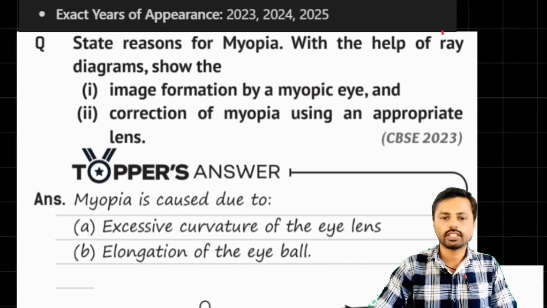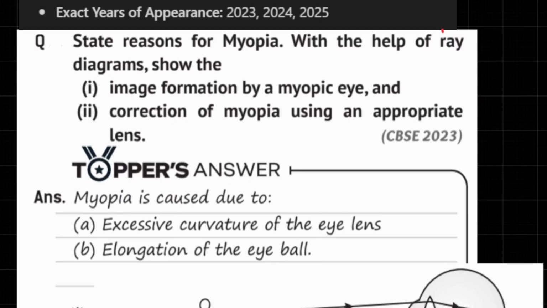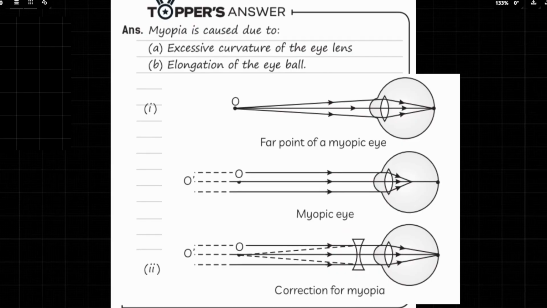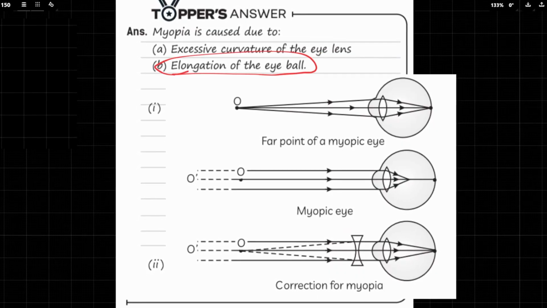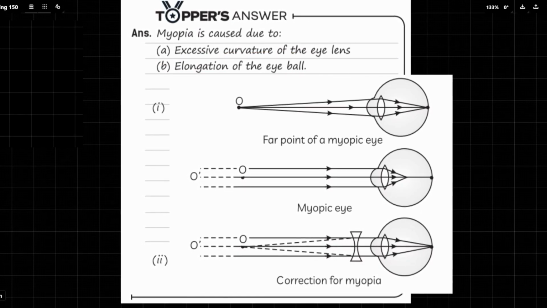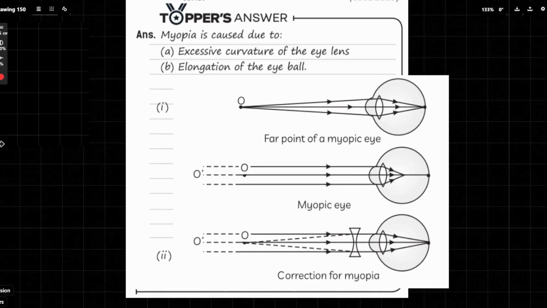So here is the correct answer. You can pause the video and take a screenshot or note it down. Here is the image. The answer is excessive curvature of the eye lens and elongation of the eyeball. So these are the two main causes of myopia. Myopia, don't forget, is nearsightedness. People cannot see very far objects.